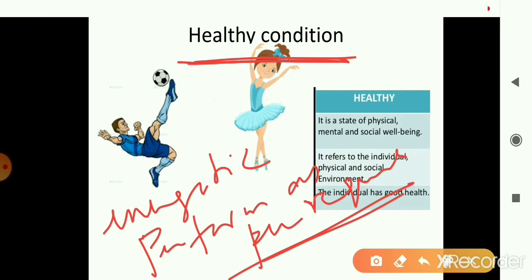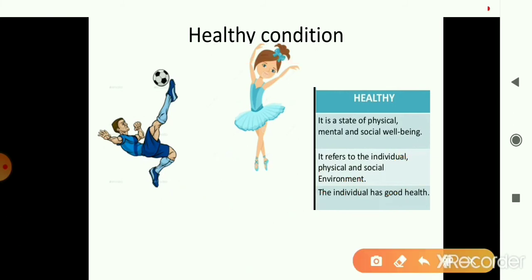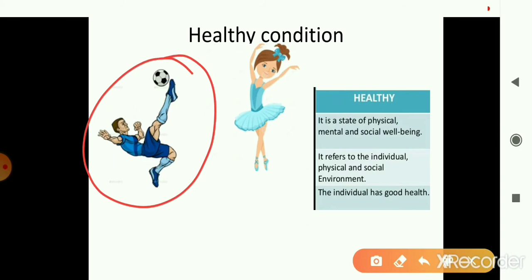So, if a person is energetic and is able to perform as per requirement, then the person will be said to be healthy. For example, if a football player can stretch and play football well, then he may be said to be in a healthy state, but if for any reason he is not able to perform to his best, then we would say that the person is disease free but may not be healthy.